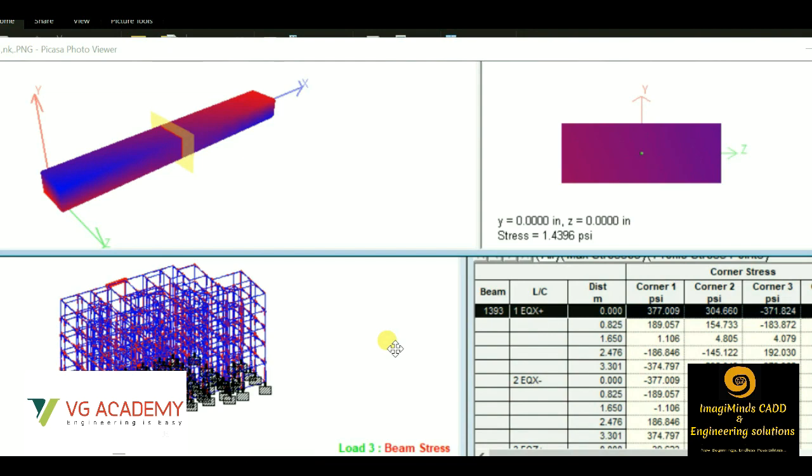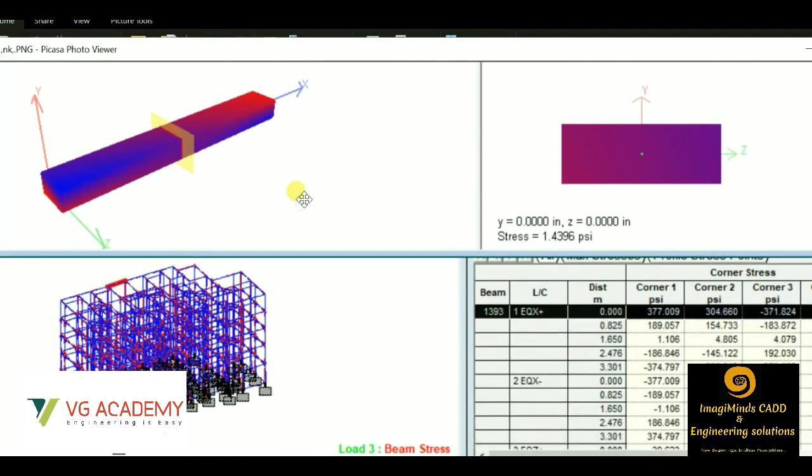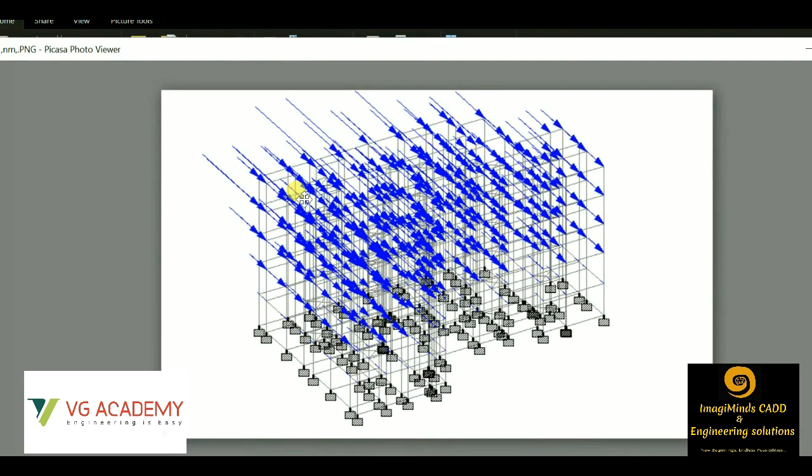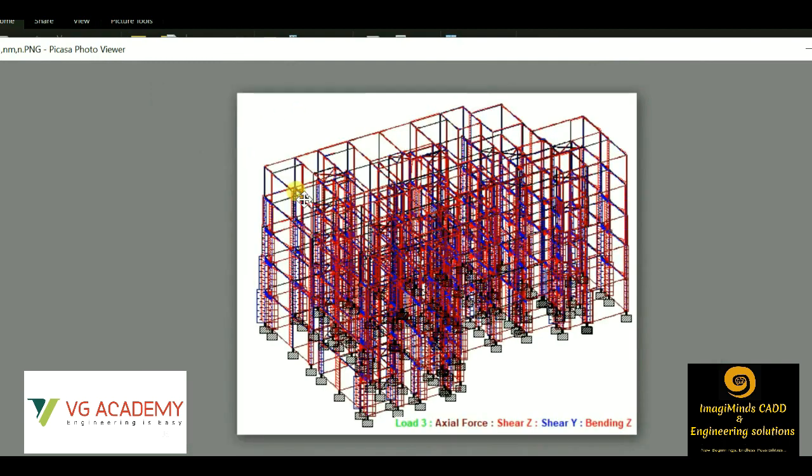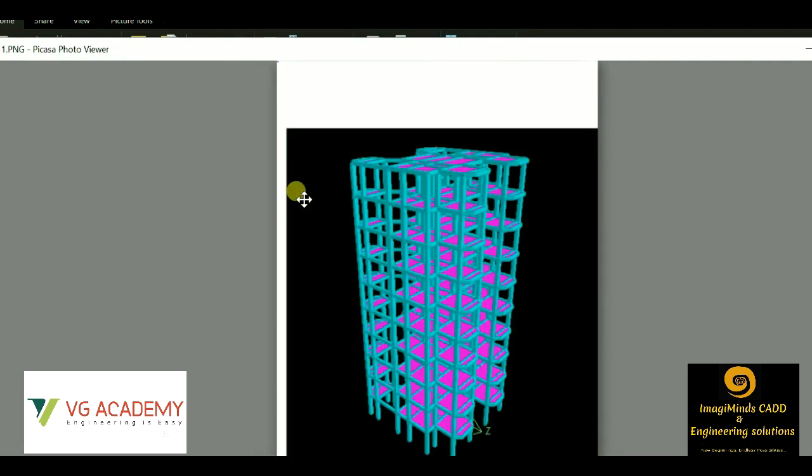Now I'll show you a few projects related to StatPro. Like for this particular member, if we want to find the stress, the corner stress at any particular position, we'll be able to find that. Here we'll be getting the tabulated result as well. So these are the seismic reactions that are developed in each and every joint due to the seismic forces. These are the shear force, axial forces and bending moment. This is the graphical representation.